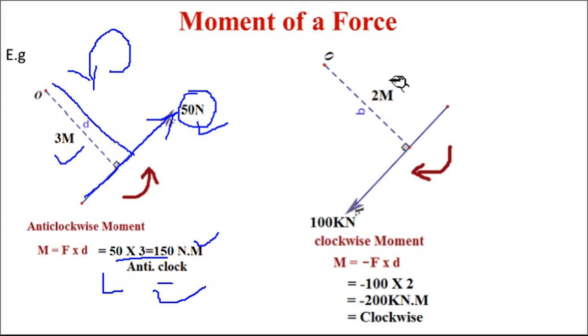Now see here, I have shown the perpendicular distance as 2 meter and the magnitude of the force as 100 kilonewton. The unit of force is kilonewton and distance is meter, so the moment will be in kilonewton meter. How is it rotating about point O? It is rotating clockwise, so the moment must be minus F into d, minus 100 into 2, so minus 200 kilonewton meter. Minus indicates clockwise rotation. So this is about the moment of a force.